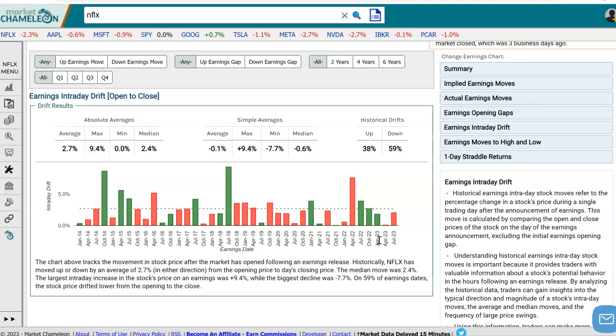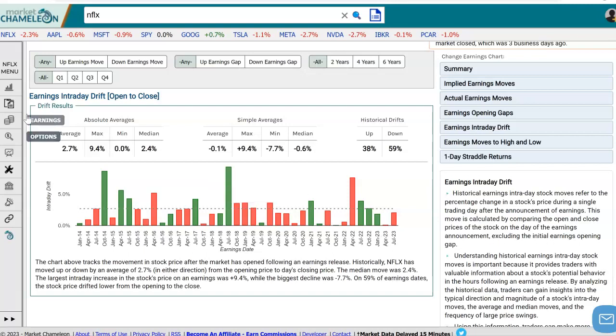And of course, you may even see new money coming in, establishing positions based on that earnings report. When we look at where the options are opening, we may want to analyze how the stock tends to behave after the open. So this will help us look at it from a historical perspective.